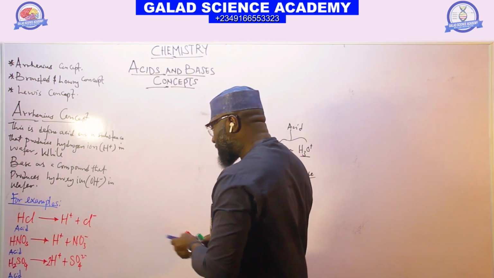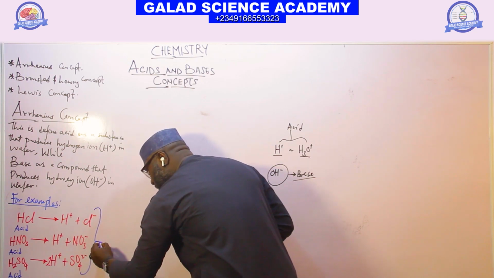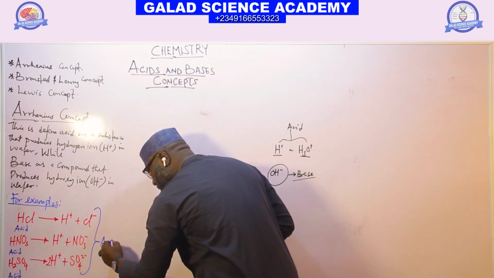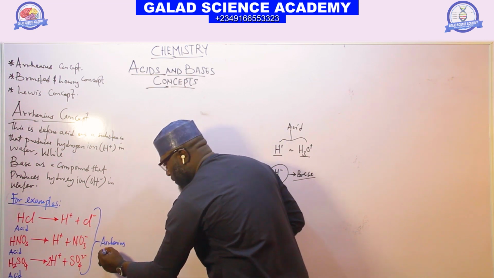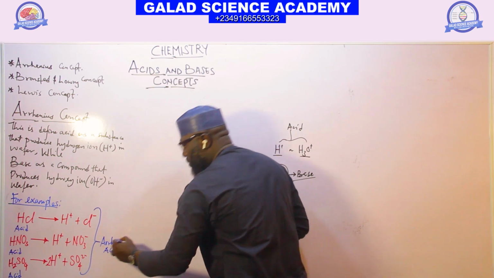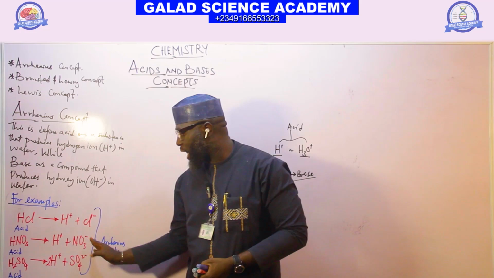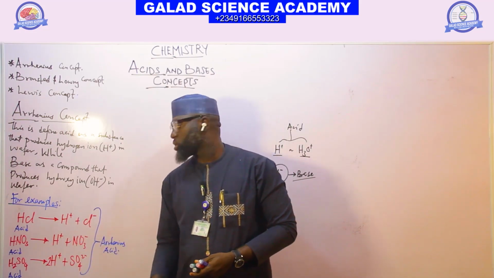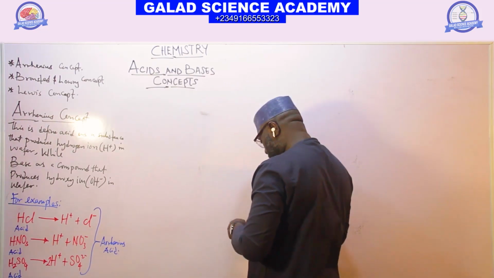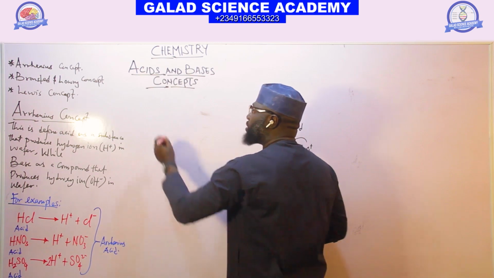So all these are Arrhenius acids, because when they dissolve in water, they give us hydrogen ion. But look at this. Example 2.